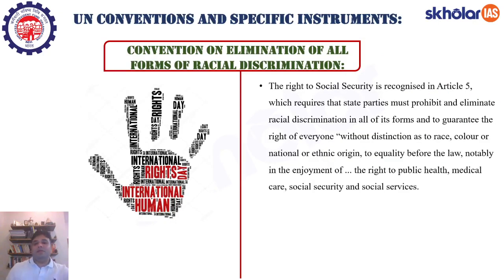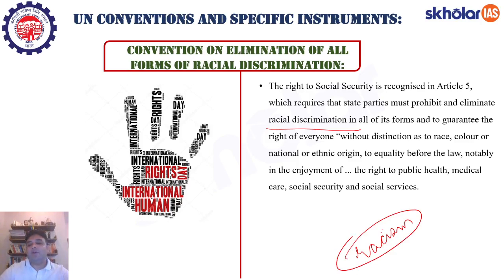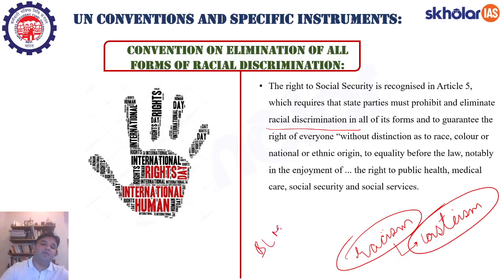Okay. Then there is a convention on the elimination of all forms of racial discrimination. So when you talk about the right to social security, it is recognized in Article 5, which requires that state parties must prohibit and eliminate racial discrimination. We have seen that racism is the kind of poison which has absorbed the entire world, right? In India, we do not find racism, but there is obviously an alternative form of discrimination which goes in the name of casteism, right? In the recent past, we have seen the Black Lives Matter movement in the US, which had spiraled out of control, was also attacking racism, right?